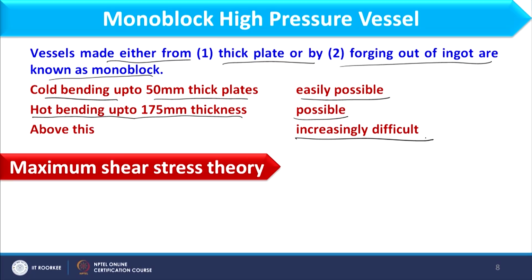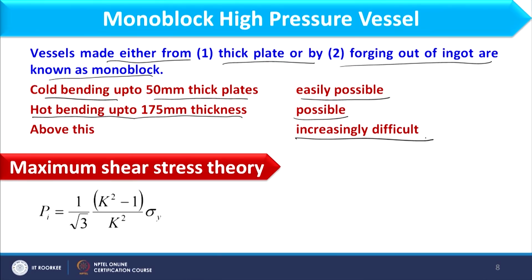Now, what are the possibilities for that? To discuss that, first of all we will discuss the limitation of the monoblock. And to illustrate that limitation, we will consider the maximum shear stress theory, for example. If you consider this theory, it says that Pi is equal to 1 by root 3 into (k square minus 1) divided by k square into sigma y.